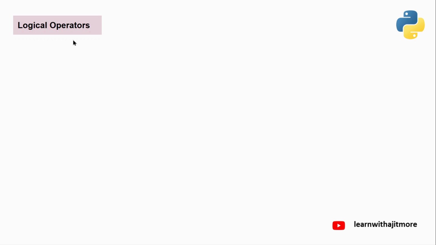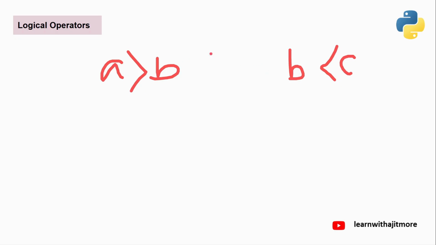Okay? Yes. Sure. Then we will move to the next operator, that is logical. Quickly we will discuss these logical operators. Now these logical operators are used for combining comparison operations. In the previous slide we discussed comparison. So if you have comparison operations and you want to join them, then you can use these logical operators as a connective. Like suppose you have one expression A greater than B, and maybe another is B less than C, and you want to check whether they both are true, whether this is also true and this is also true.